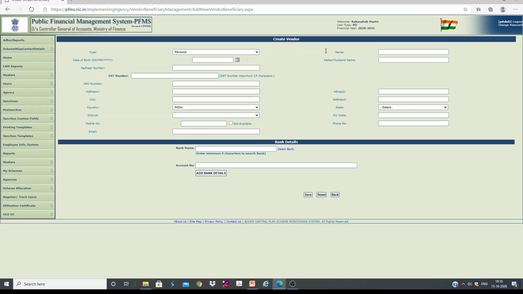If it is a private contractor, obviously if his account details are not available, first we need to enter all his details here. And you can check, suppose for the bank, we simply have to search State Bank of India, and you can see one more symbol here, State Bank of India Y, and you can see some other banks that don't have the Y here. The meaning of Y here is that all the accounts of State Bank of India are synchronized with Reserve Bank of India. Okay, you can check here.